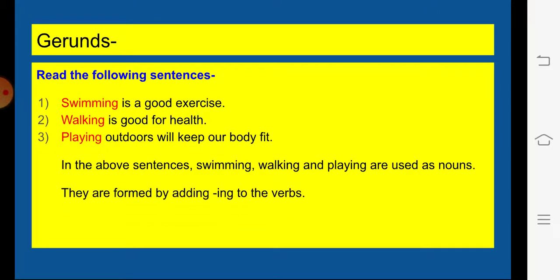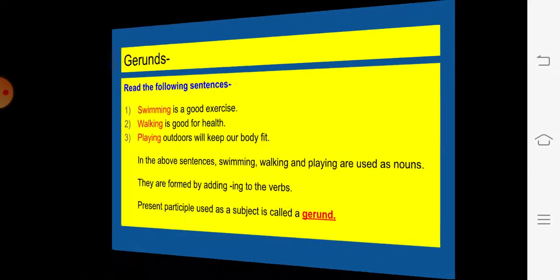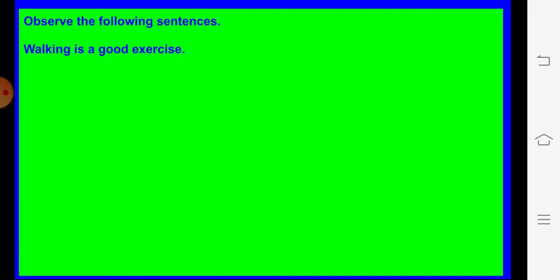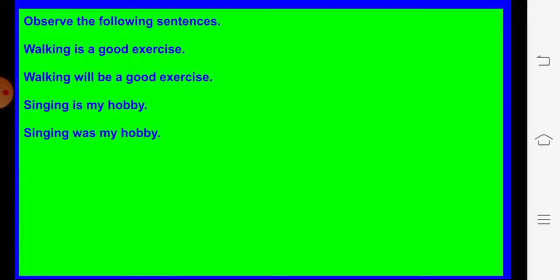So how can we form them? We can form them by adding the ing form to the present tense form of the verbs, or the basic form of the verbs. Observe the given sentences. Walking is a good exercise. Walking will be a good exercise. Singing is my hobby. Singing was my hobby. Singing will be my hobby.